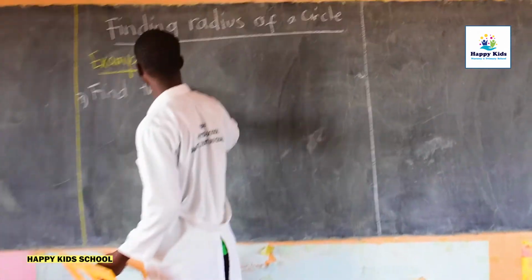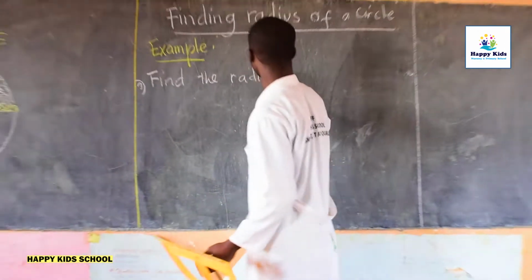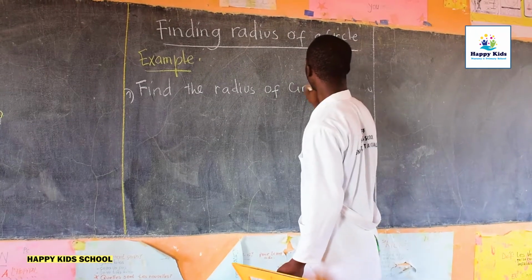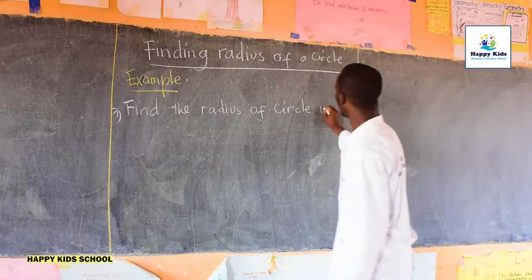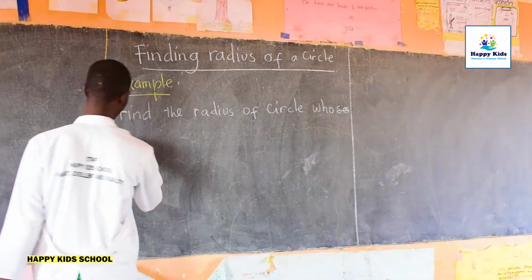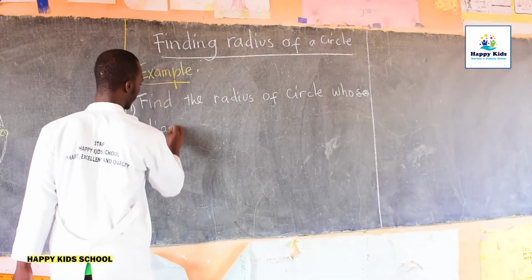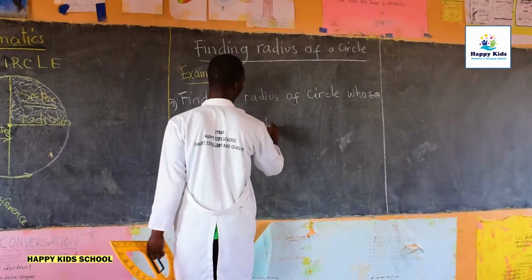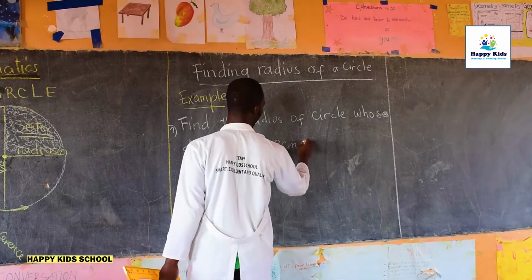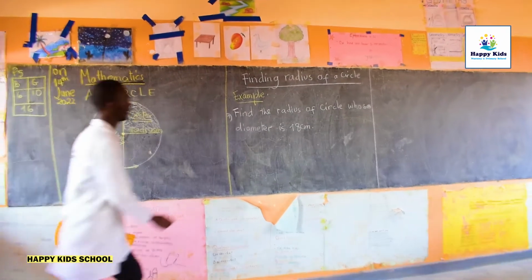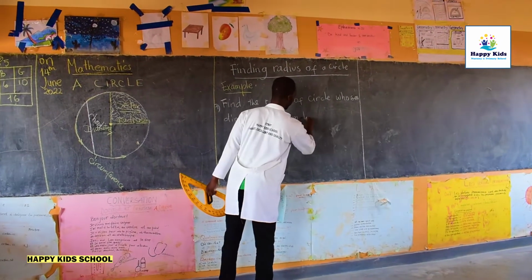Find the radius of a circle whose diameter is 18 centimeters long.